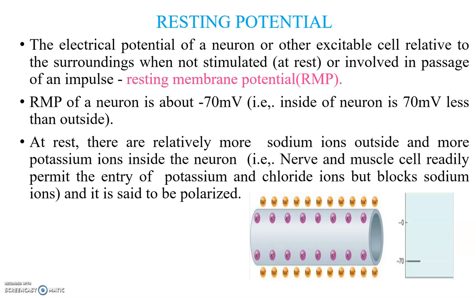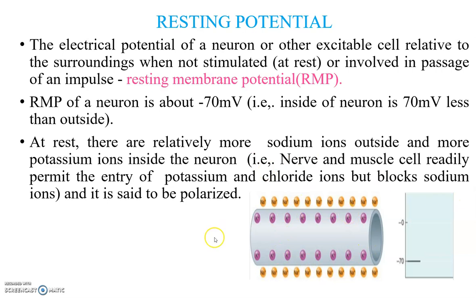At rest, there are relatively more sodium ions outside and more potassium ions inside the neuron. That is, the nerve and muscle cell readily permit the entry of potassium and chloride ions but block sodium ions, and it is said to be polarized.